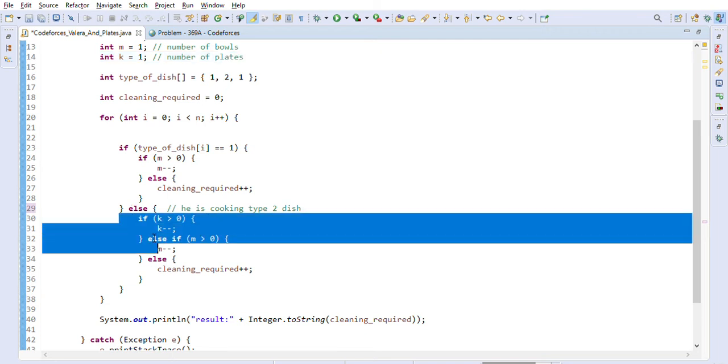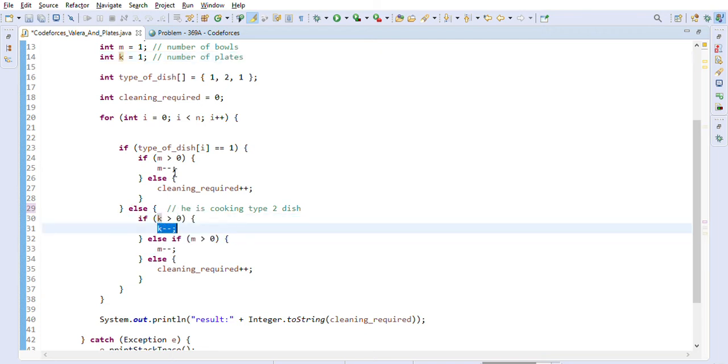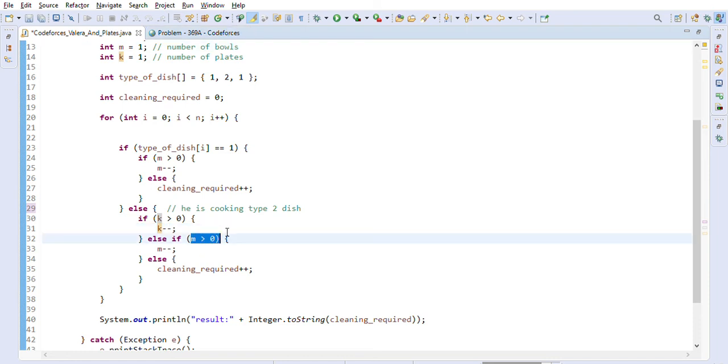So now first we will check if he has any plate. K is greater than 0, we will reduce the plate here, right? K is number of plate. And then else if he doesn't have any plate available, then we will use bowl, right? Then we will check if bowl is available, we will reduce bowl here, decrease by 1.